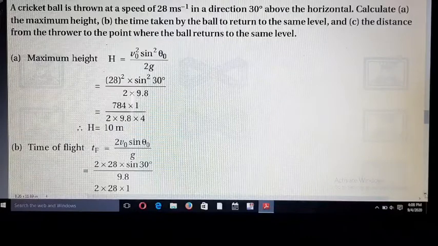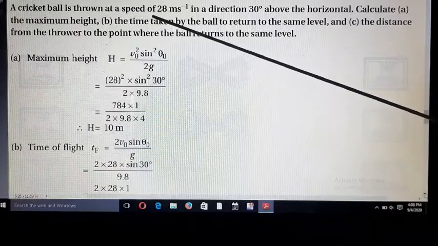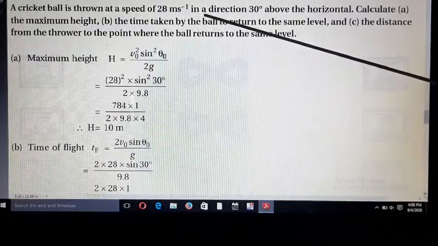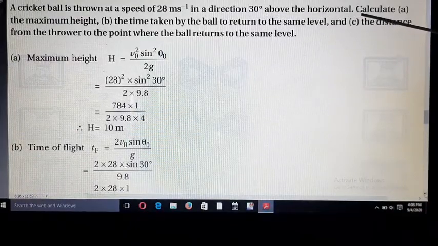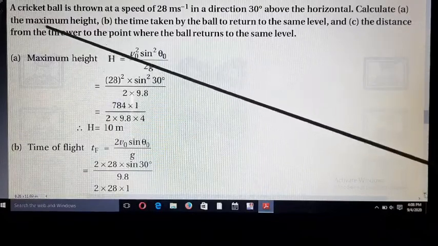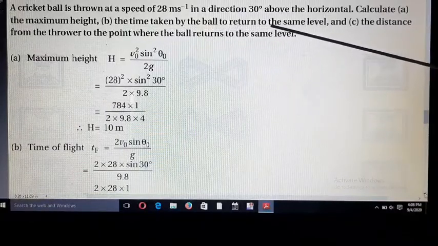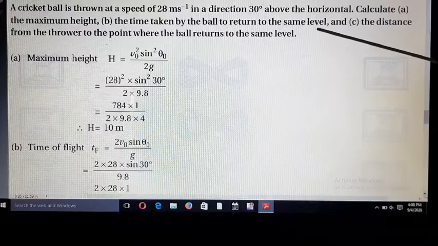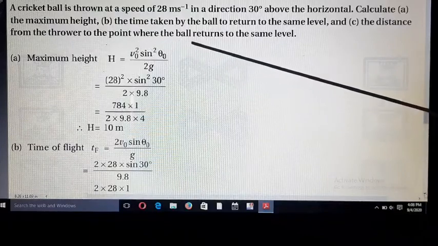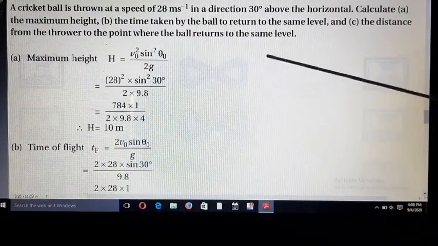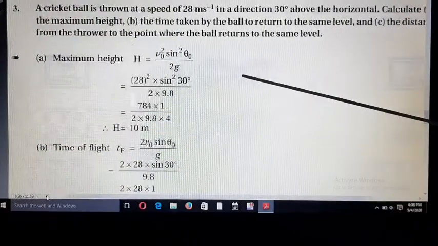Next, illustration number 4.9. A cricket ball is thrown at a speed of 28 meter per second in a direction 30 degree above the horizontal. Calculate first A, the maximum height, second B, the time taken by the ball to return to the same level, means flying time, and C, the distance from the throw point to where the ball returned to the same level, means range. So friends, in the last video we proved all these formulas.